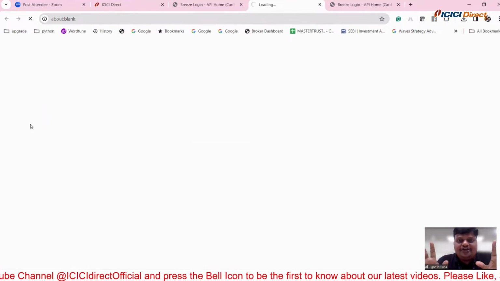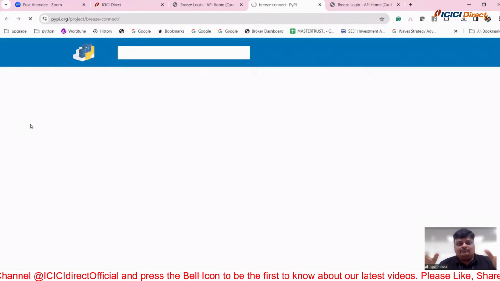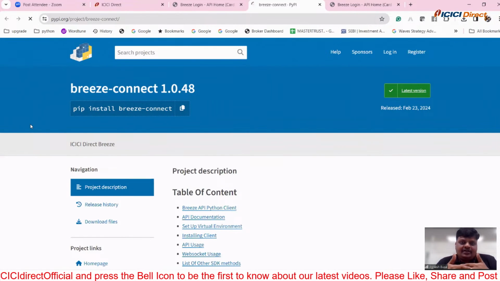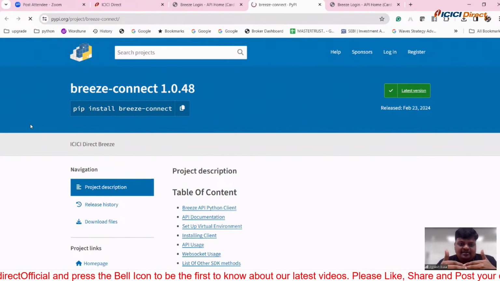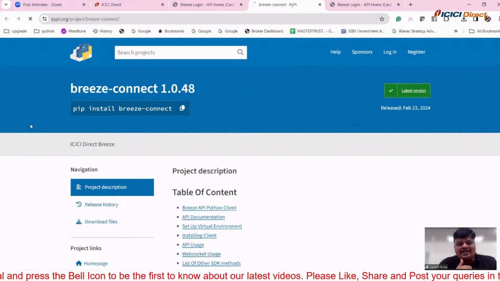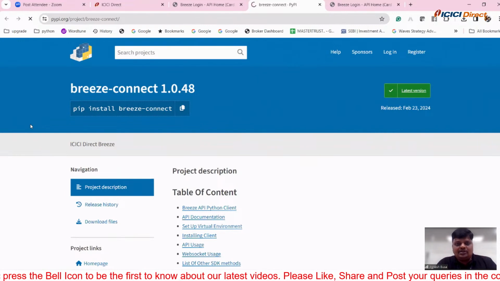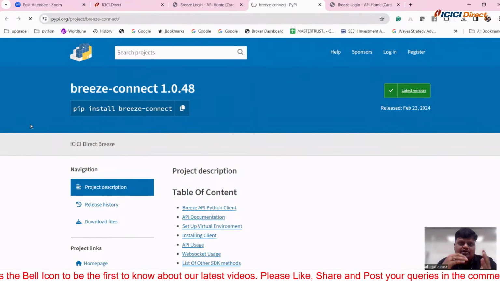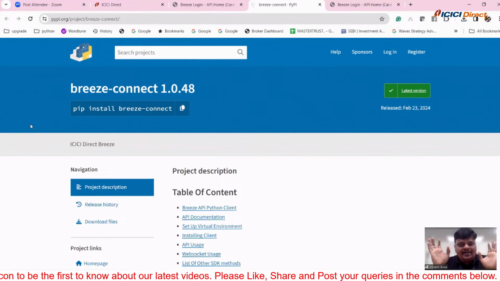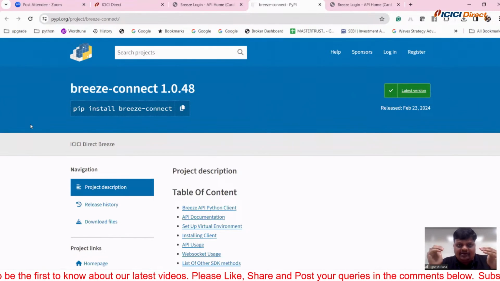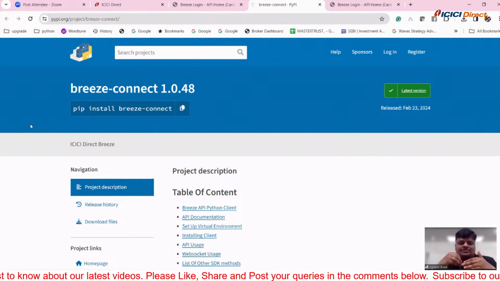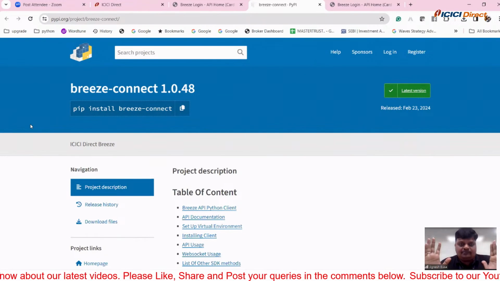Now for those who are completely new to this API world, what is the meaning of API? API is nothing but a connectivity. We connect your local PC with the RMS and OMS of brokers, and you are just sending some messages, some instructions to the broker: I want to place these orders, I want to execute these orders if any condition is met. So this is called an API. By creating an API, you are creating a bridge between the broker and your system. It's a bridging tool.